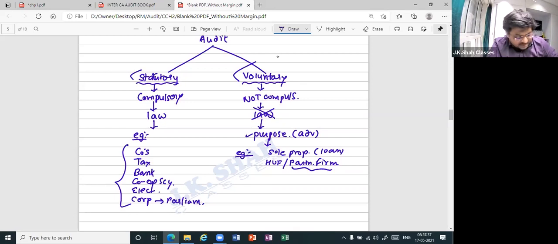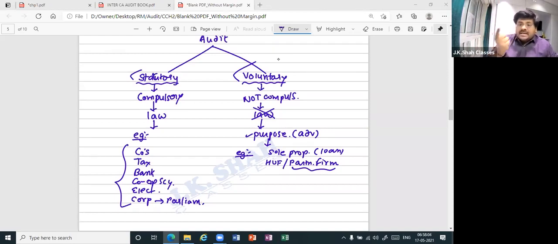Just one thing I want to tell, then we will revise and mark it. If you have a look at partnership firm, there is an Act of partnership. The Partnership Act was there, no? I think, if I'm not wrong, 1932. Now, just use your common sense. Some people feel that when there is an act, it is always compulsory. Many people feel that because there is an act, it becomes compulsory. No, it is not like that.